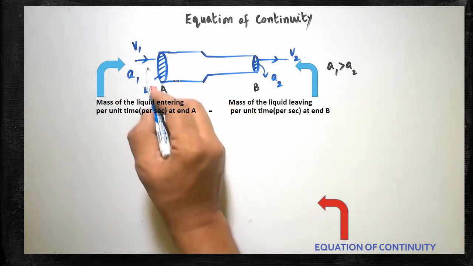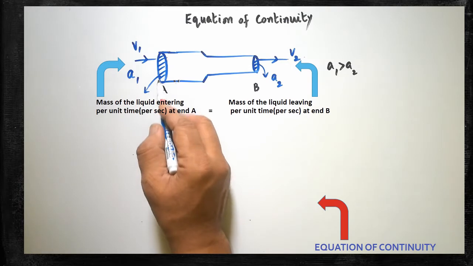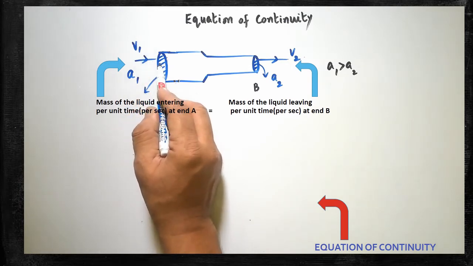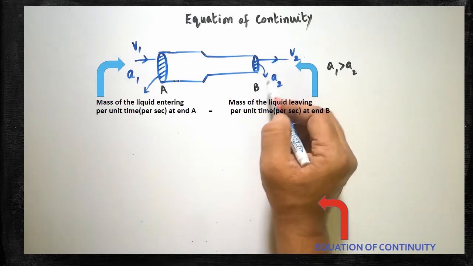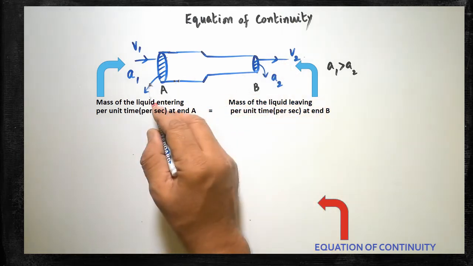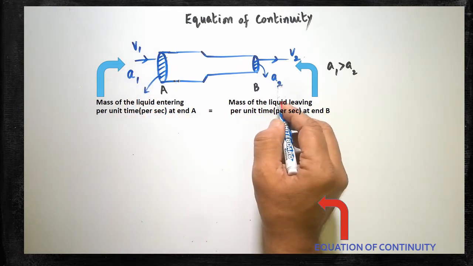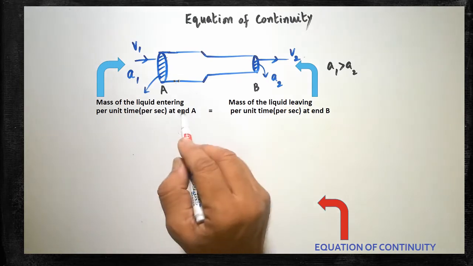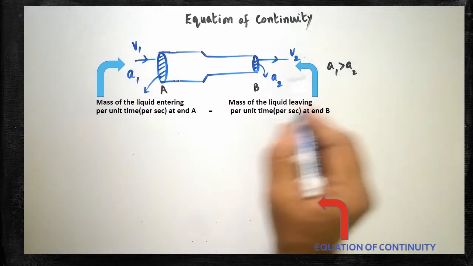Here, the velocity with which the flow takes place at end A is V1. The velocity of the liquid is V1 at end A. The same liquid, when it comes out from end B, is moving out with the velocity V2. So the area of cross section is different, and the velocity is different. From the picture, it is understood that A1 is greater than A2.